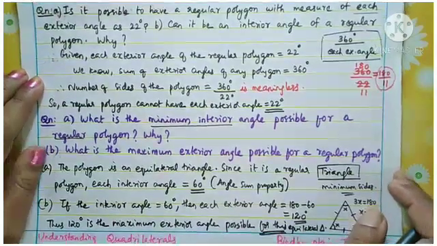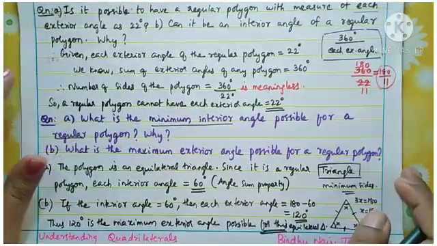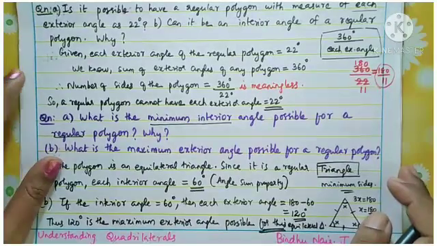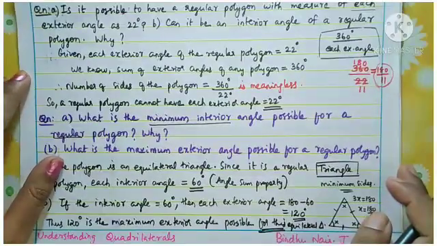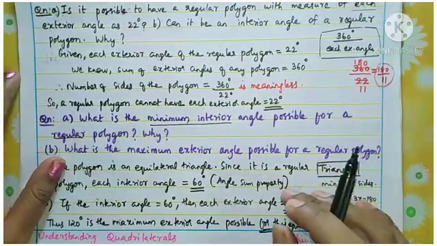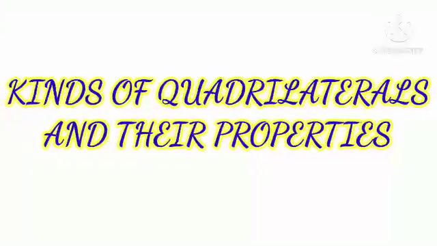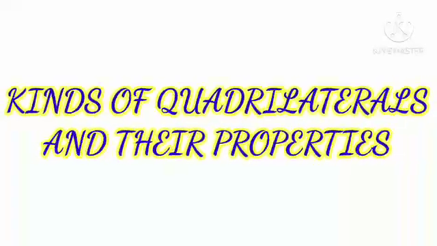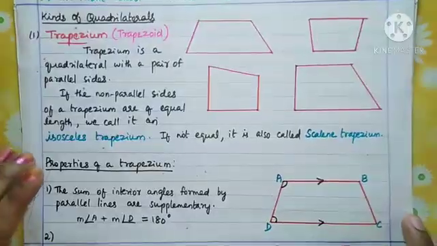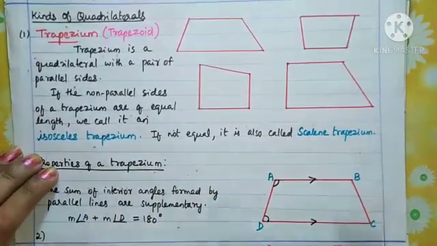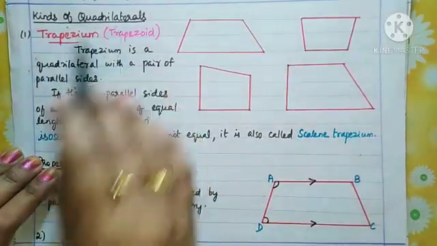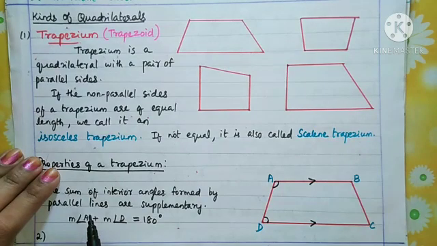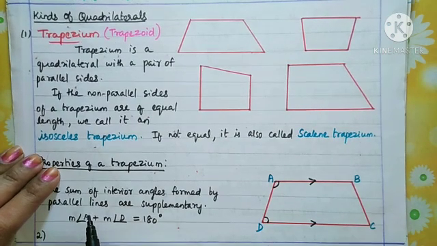Okay children, so your first part of the lesson is over. Now we are going to the second part of your lesson. Okay, so now we are going to study the different kinds of quadrilaterals and their properties. So this is the next section children, kinds of quadrilaterals. Okay, so what are the different kinds of quadrilaterals we are going to see in this section.